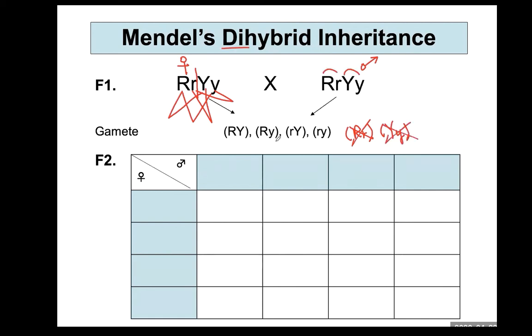And then these gametes are written down in this vertical lane. Because the F1 generation is self-fertilized, it's exactly identical genotypes crossing each other. Therefore, the other partner will also produce the same identical gametes, which are written down in this horizontal lane. And then you fuse the gametes with each other, and you will have the genotypes of the offspring.